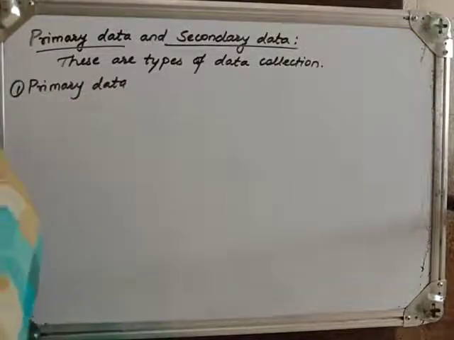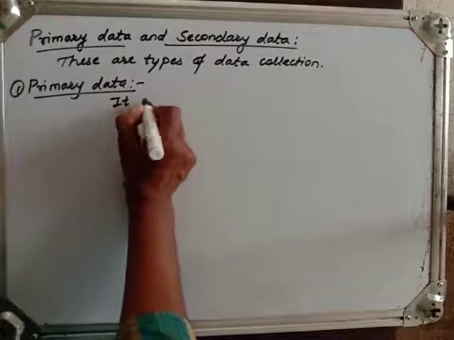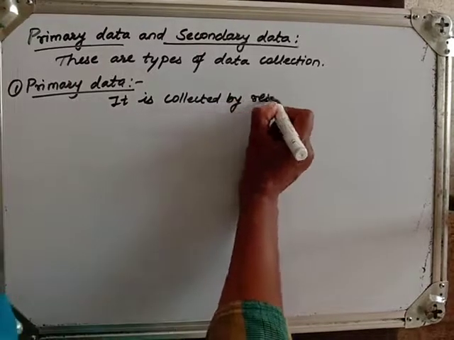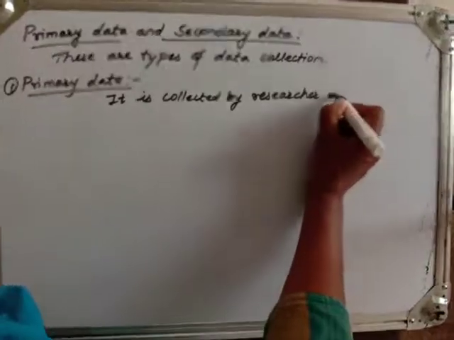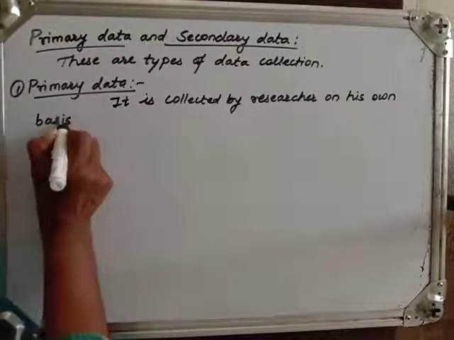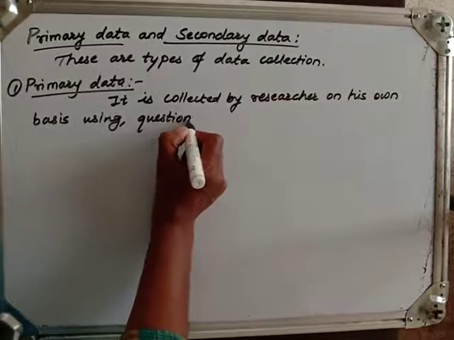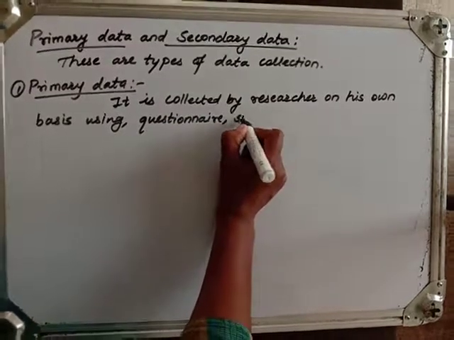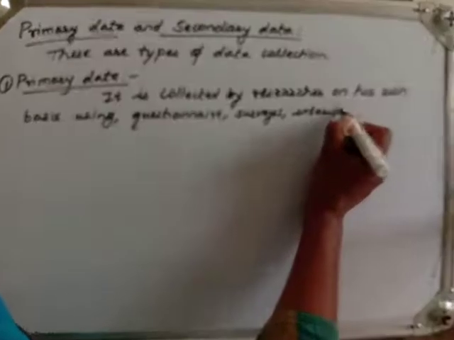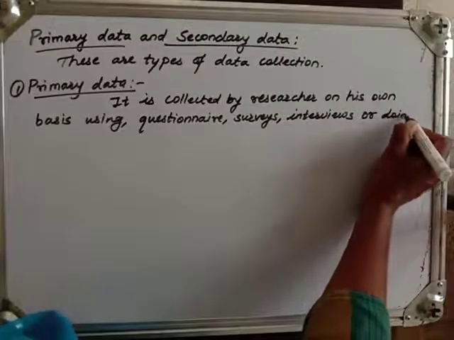So primary data is data that is collected by a researcher from first-hand sources, or collected by a researcher on his own basis, using a questionnaire, by doing a survey, by taking interviews, or by doing experiments.